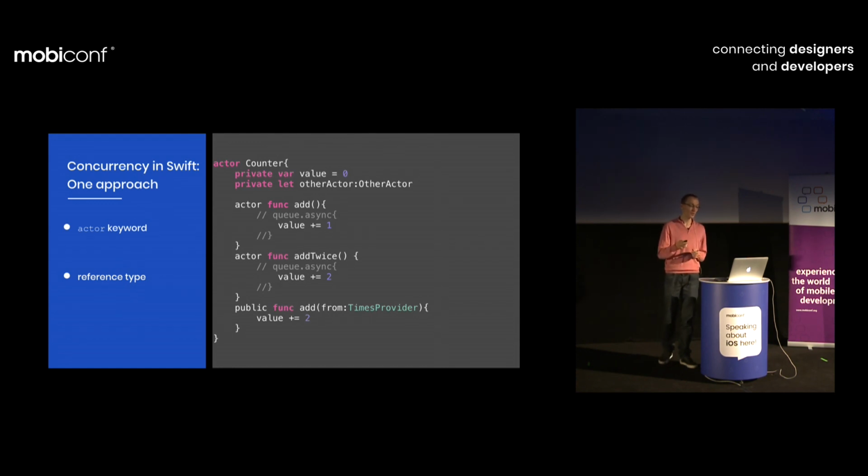So the compiler will invisibly wrap your actor functions in an async block, and only from that part are you able to access the variables available in the actor. If you wanted to access them from different functions, non-actor functions, so functions that do not contain this queue async, it will be a compilation error. So you will have support from the language for that.